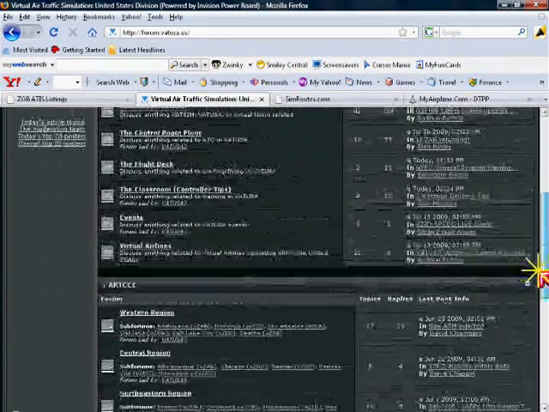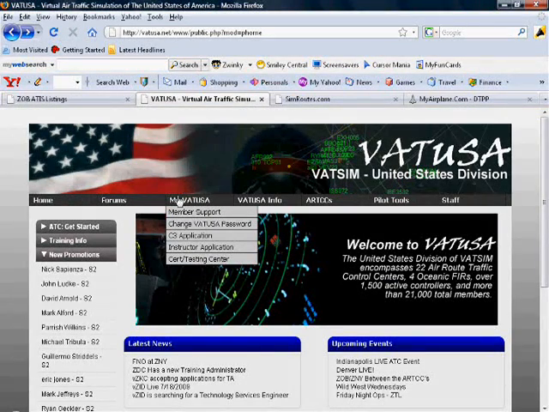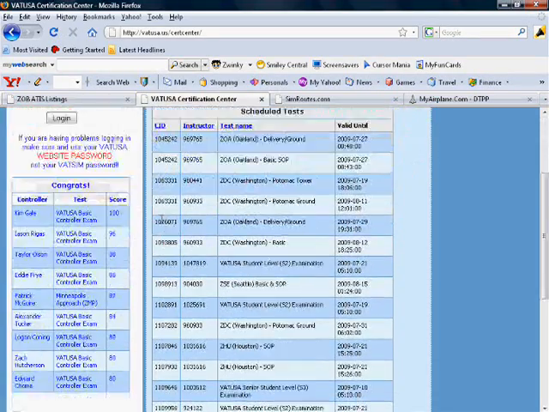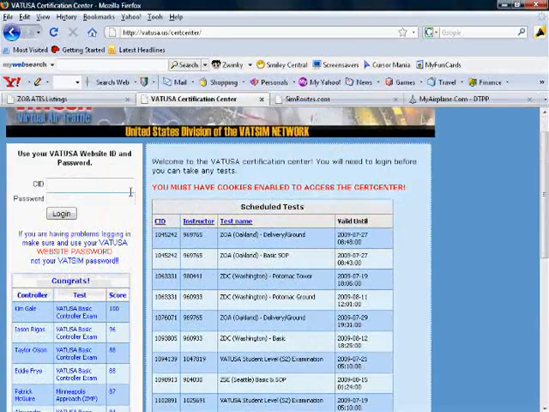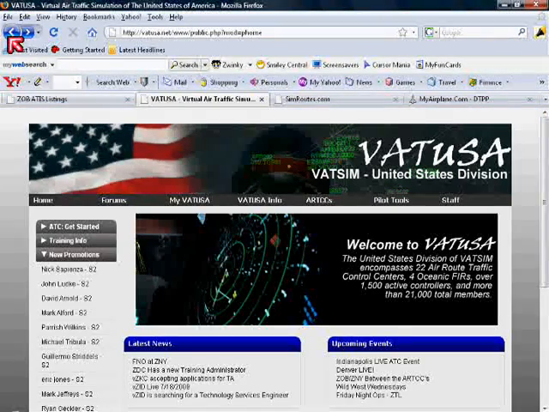Going back to VATUSA's homepage, under My VATUSA, you can change your password and get to the CERT Center. If an instructor assigns you a test through the CERT Center, this is where you are to go. Your login is your VATSIM CID and your VATUSA password. Note, your VATUSA password is different from your VATSIM password.